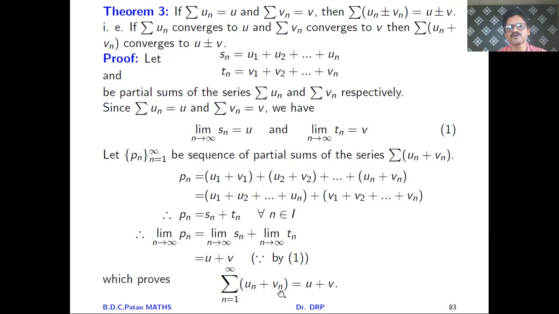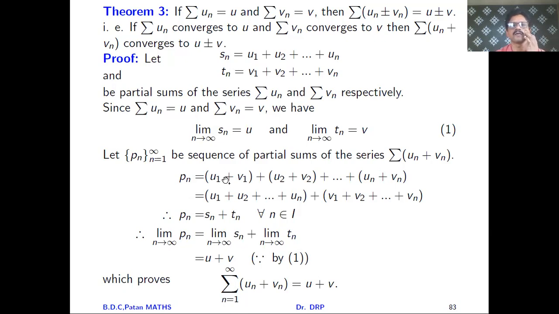Summation of un plus vn, where n runs from 1 to infinity, is nothing but u plus v. In a similar way, friends, we can prove another result, that the summation of un minus vn, as n runs from 1 to infinity, is equal to u minus v. Only we have to take a negative sign here.